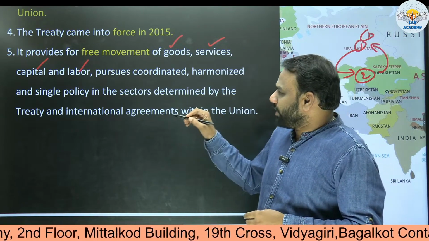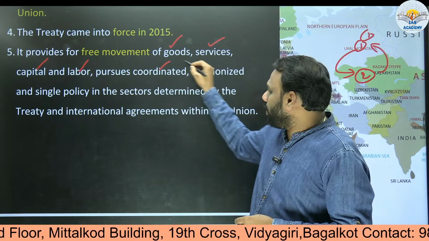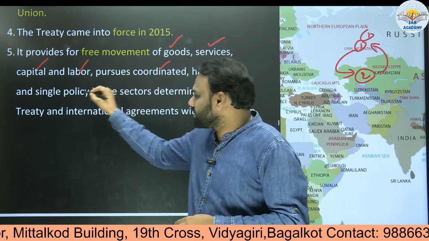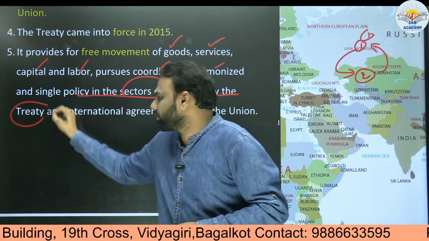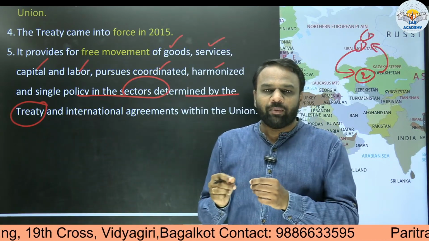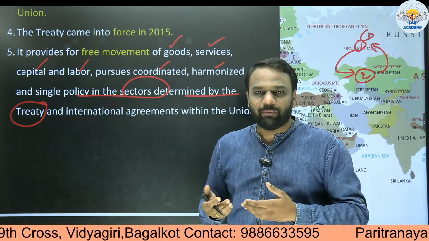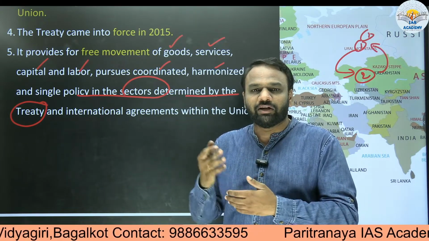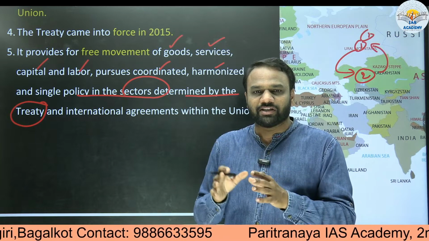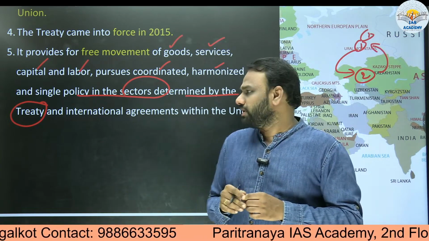And also the Eurasian Economic Union pursues a coordinated, harmonized and single policy in the sectors determined by the treaty. So in the Eurasian Economic Union Treaty, whatever things have been mentioned, whenever they want to take a decision on those economic related things, they will take it collectively. They will sit together, they will discuss, and then they will take a decision.